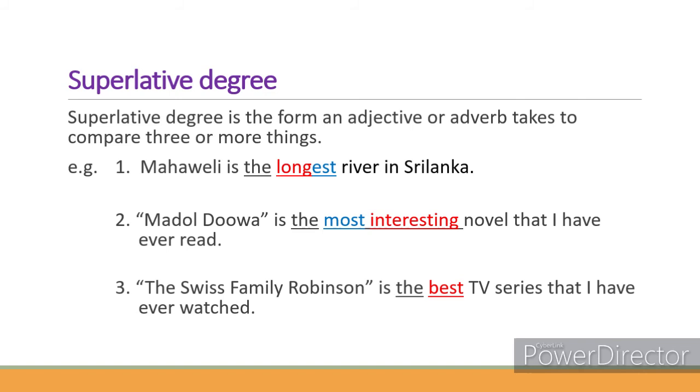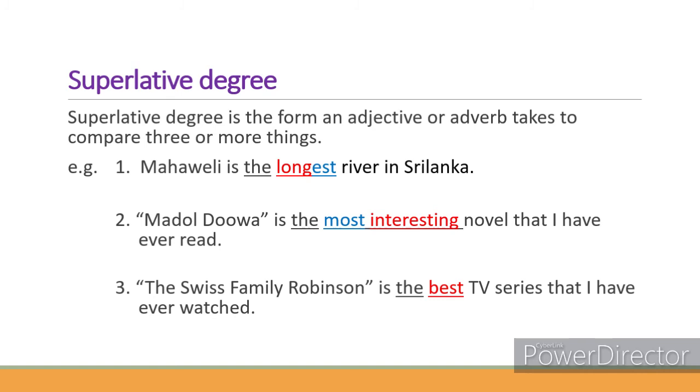The longest. Second sentence: Madol Duwa is the most interesting novel that I have ever read. So, according to this sentence, this person is comparing the book Madol Duwa with other books that the person has read.